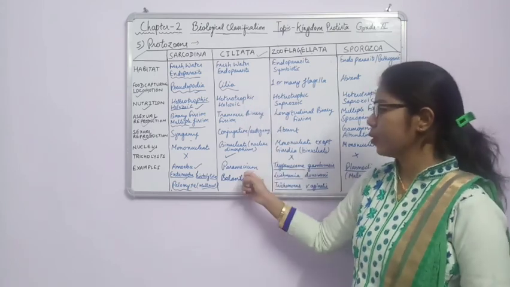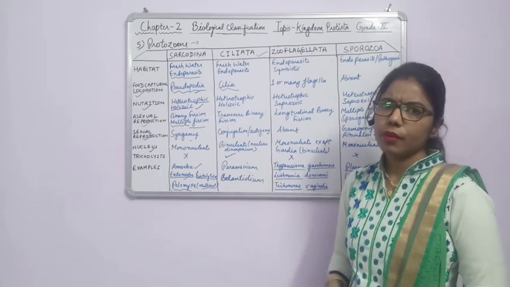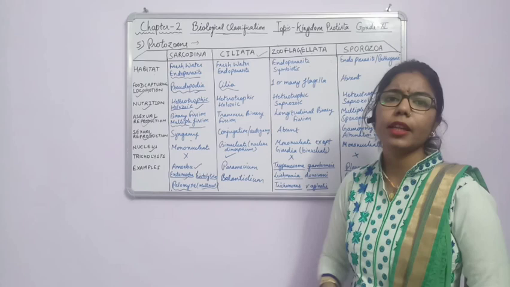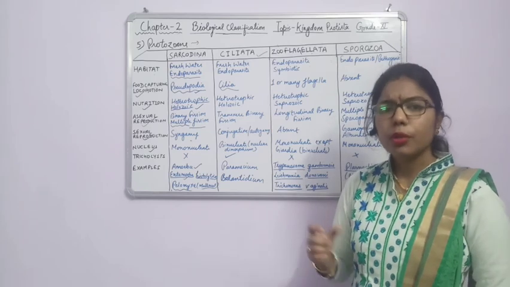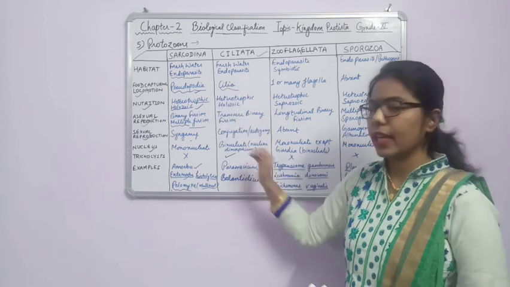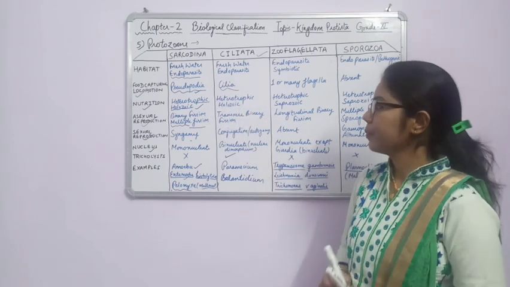Here I am talking about the example of Paramecium. Fine. If you see the structure of Paramecium, you can see that in the anterior part they have a gullet-like structure, where with the help of cilia the food gets inside the Paramecium.